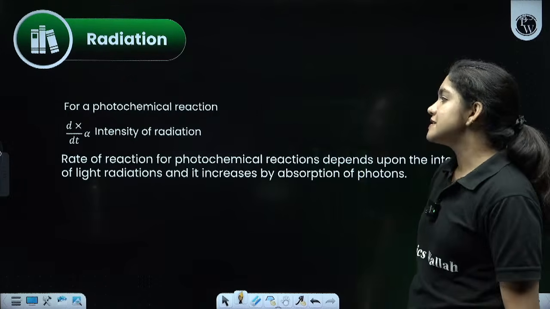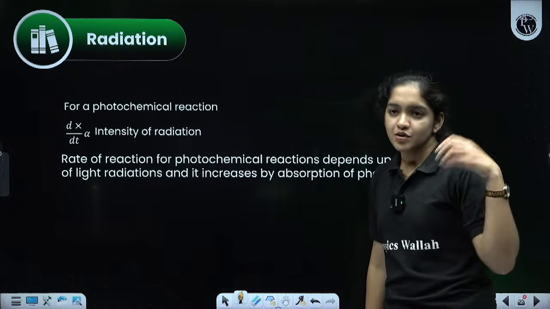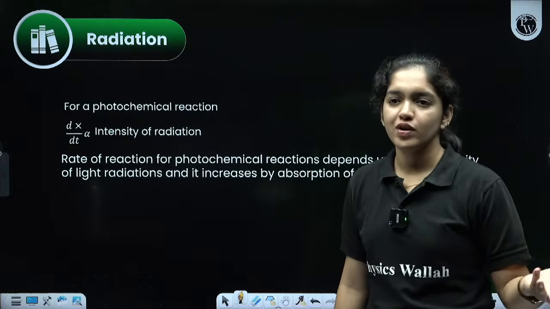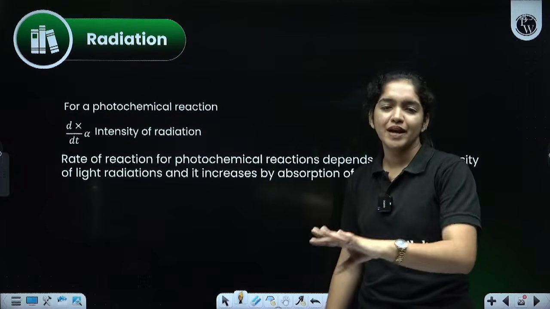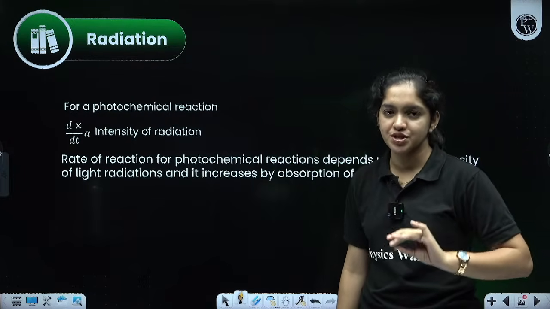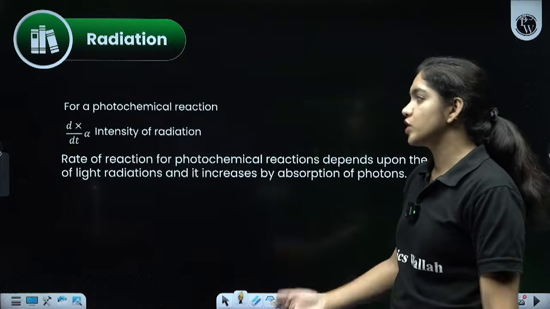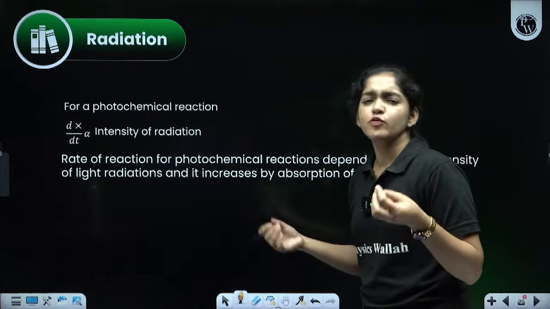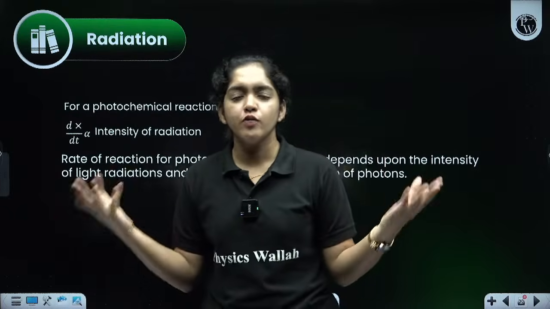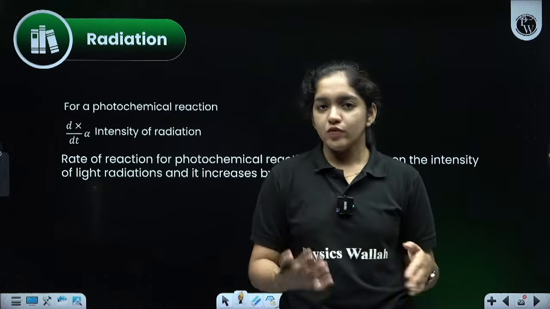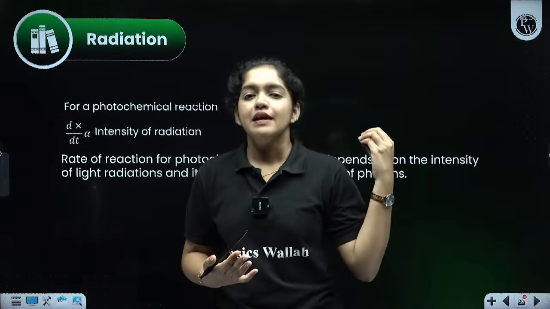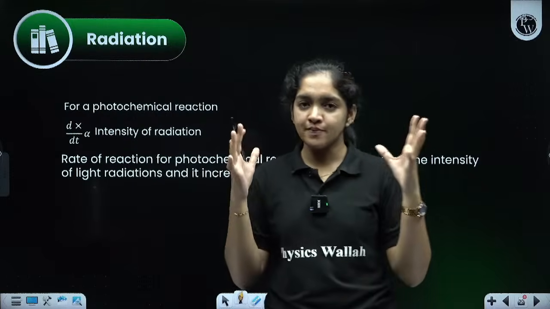Then next one is radiation. We don't want to put a lot of stress on this topic. The main topics are only temperature, pressure and concentration, and catalyst is also coming. Then next one is the radiation, for photochemical reactions. Radiation means what? The form of light energy, right? A lot of forms of radiation are there, like UV, X-ray, gamma, like that. Sunlight is there, and sunlight is the main form of radiation, right?